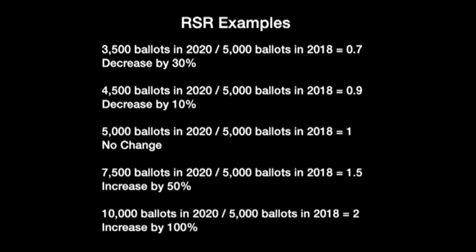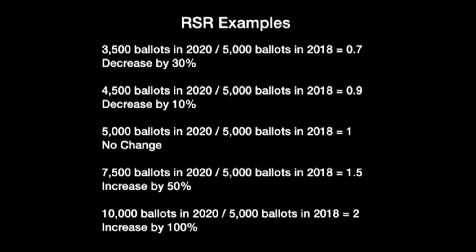Okay, so I have some simple examples here. Let's say that you had 5,000 ballots in 2018 in an area, okay, a li, and you got 3,500 the next time in 2020. So you take 3,500, you divide by 5,000, and you get 0.7. So that means you got 70% of what you got last time. So that's a decrease in 30%. Next example is 4,500 in 2020 divided by 5,000 in 2018. That will give you a value of 0.9, which means you have a decrease in 10%.